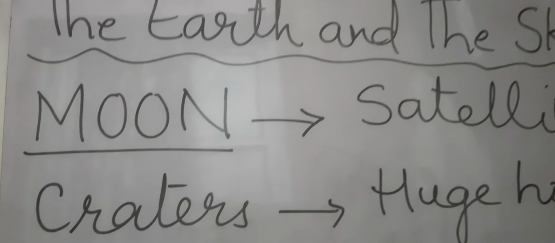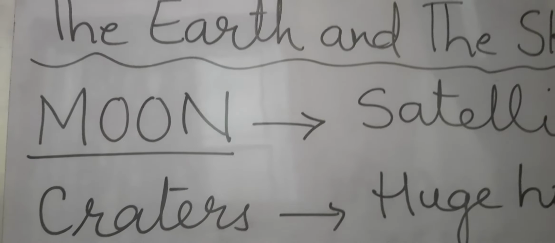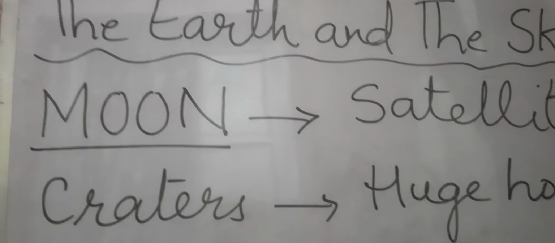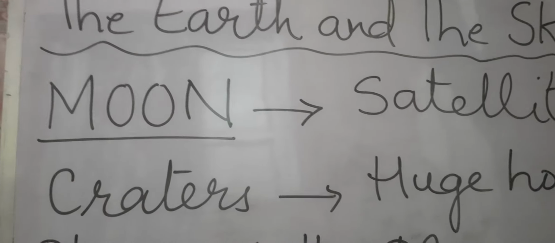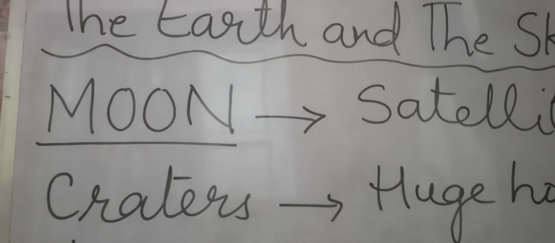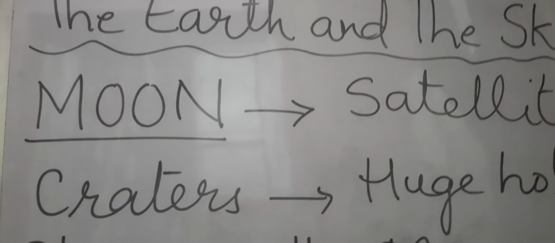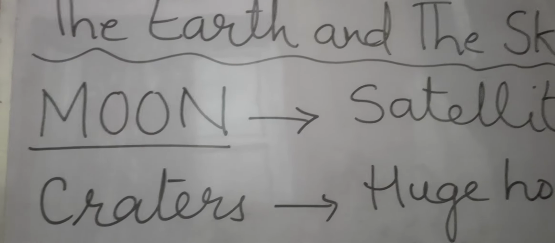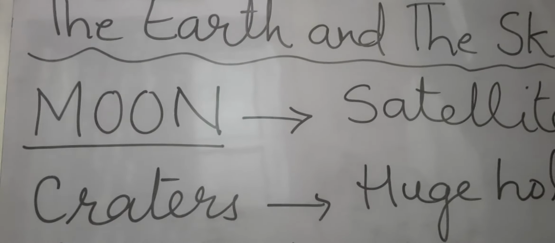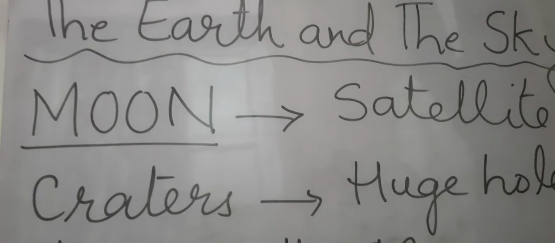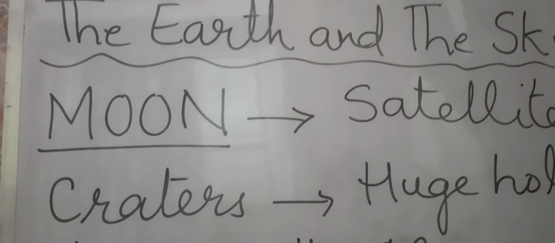The moon does not have its own light. It reflects the light of the sun. And there is no water and air present on the moon. That's why there is no life on the moon. The moon is the nearest neighbor of the earth. The moon takes about 27.3 days to complete one rotation around the earth.